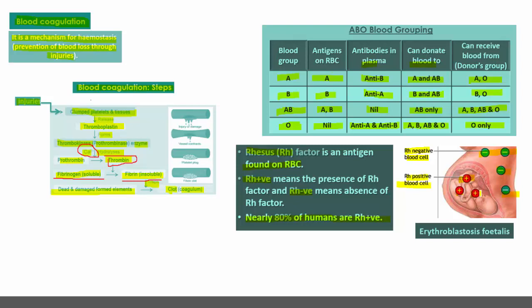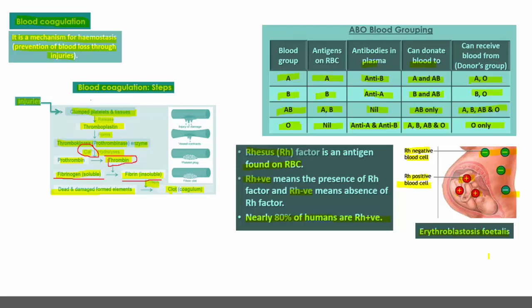and in her body anti-RH antibodies will be developed. When she becomes pregnant for the second time, if the baby's blood group is again positive, the antibodies produced in the mother's body attack the fetus with the positive blood group, and it results in erythroblastosis fetalis. Erythrocytes are nothing but RBCs. They burst out. Fetalis means death of the fetus.